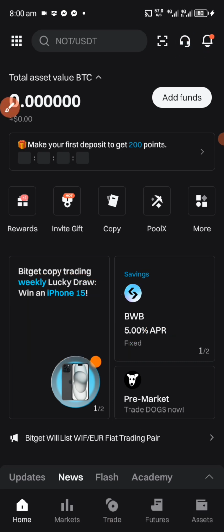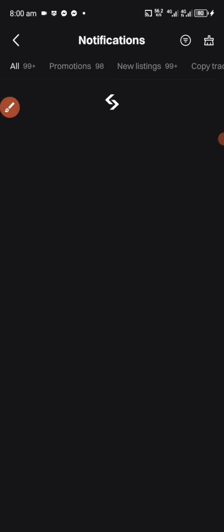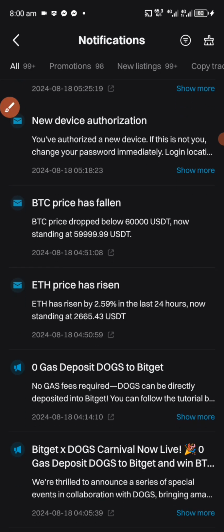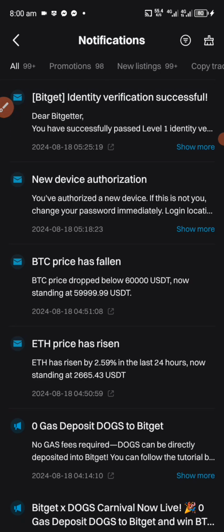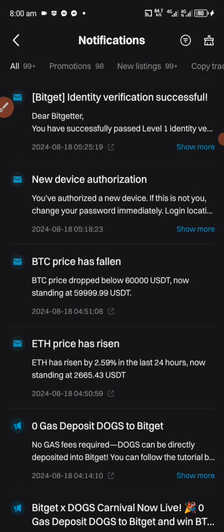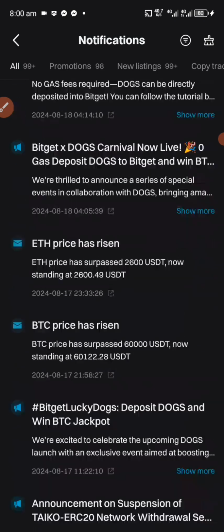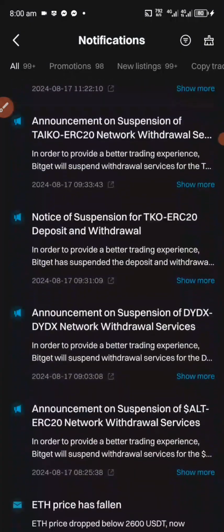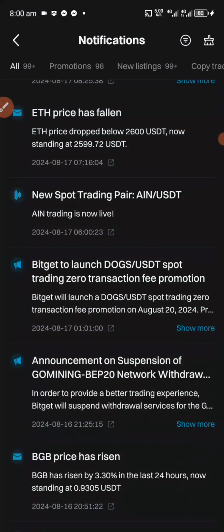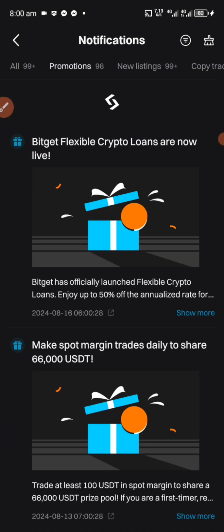You click it and you search for the notification that says deposit DOGE. The notification is going to be among here. Let's see, maybe it's promotion.